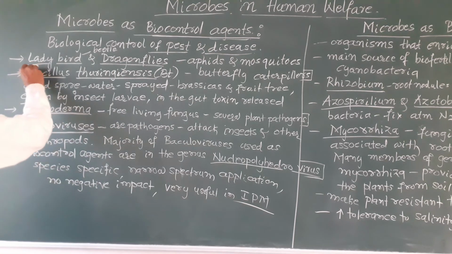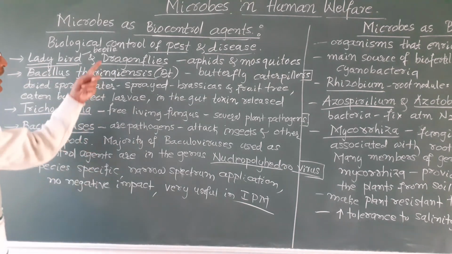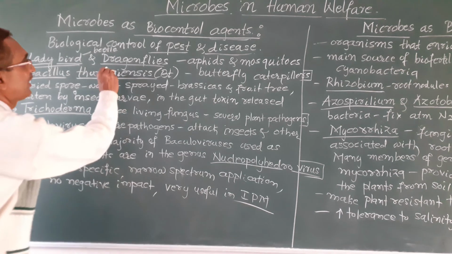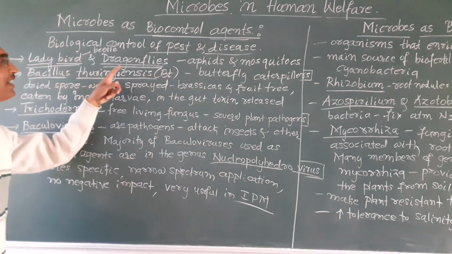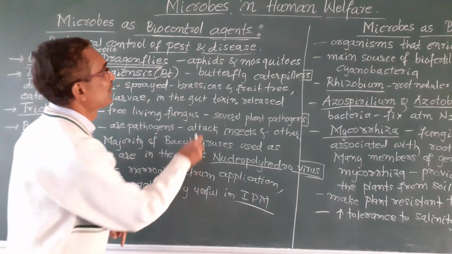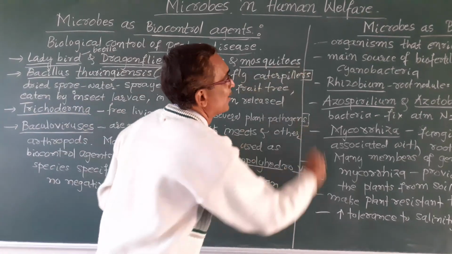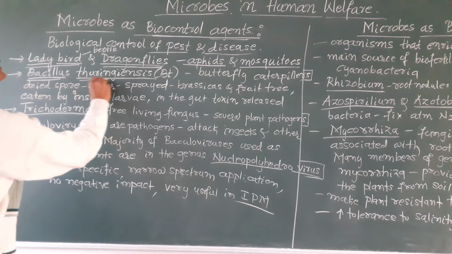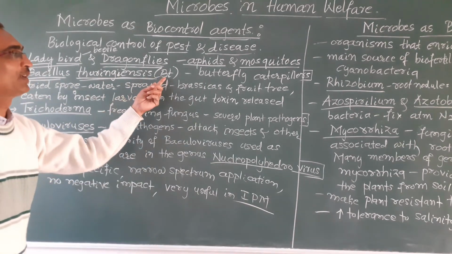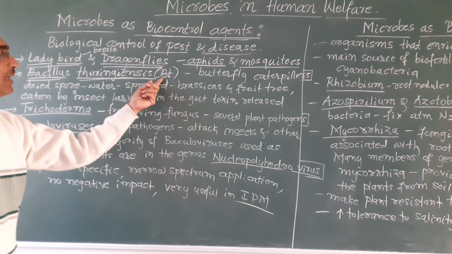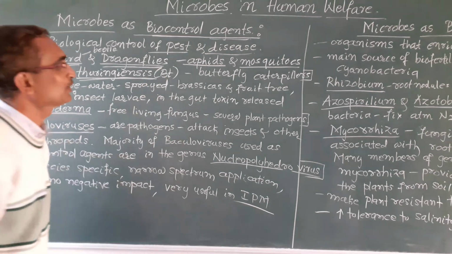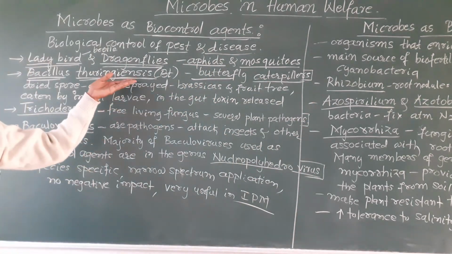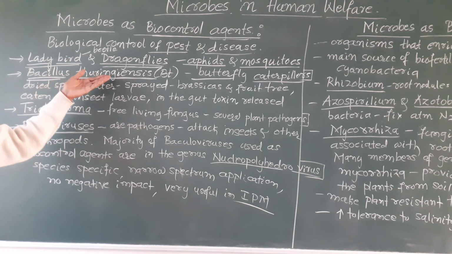You see this ladybird, which is a beetle with red and black markings on it, and dragonflies. These ladybirds and dragonflies are used to control aphids and mosquitoes. Likewise, Bacillus thuringiensis, commonly called BT, is used to control butterfly caterpillars. Here is how Bacillus thuringiensis is used.